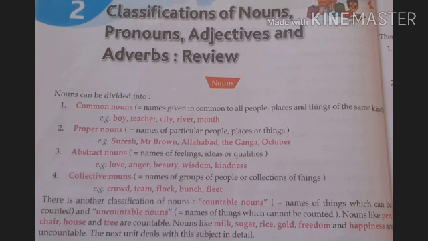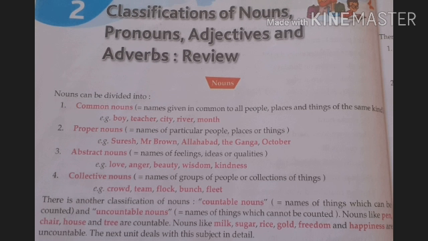Understood? Next one is abstract nouns. Abstract nouns means the names given to feelings, ideas, qualities, state, conditions. So, love, anger, beauty, wisdom, kindness, poverty, happiness.